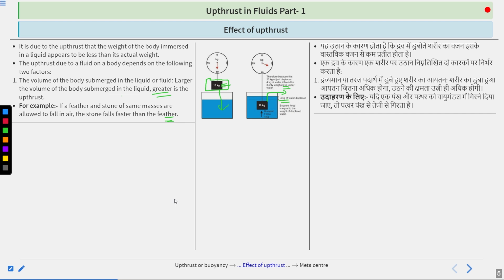But if you push down the entire mug inside the water, you will face a large magnitude of buoyant force. Why? Because now the volume of the body submerged in the liquid is getting higher, and when it is getting higher, automatically the upthrust is getting higher. Got it? That is the reason why whenever any body is immersed in the liquid, its actual weight appears less.